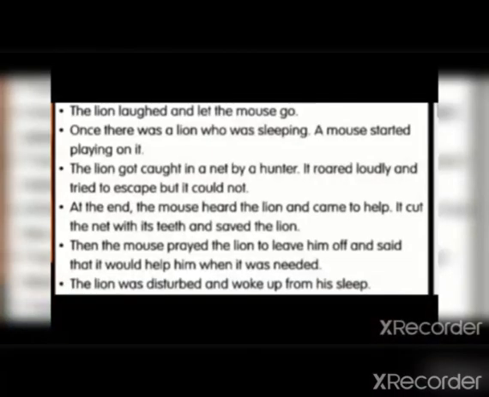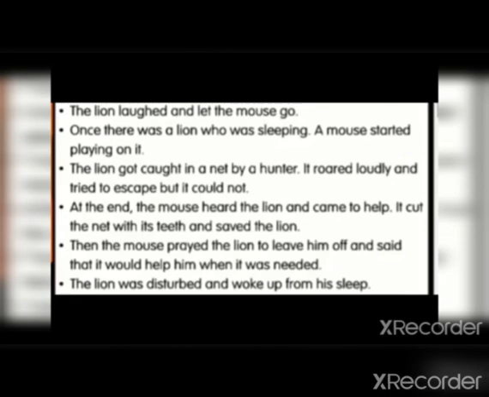Okay. Let me try to sequence these events in order. I'm going to read. You listen carefully. The lion laughed and let the mouse go. Once there was a lion who was sleeping. A mouse started playing on it. The lion got caught in a net by a hunter. It roared loudly and tried to escape, but it could not.